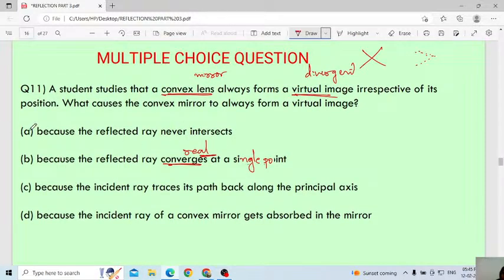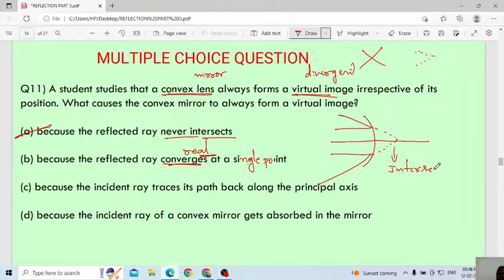Option A is the correct answer, because the reflected rays never intersect. They will not at all intersect. I will write it like this. Then one more ray we will extend here. This extended ray will appear to intersect, correct?